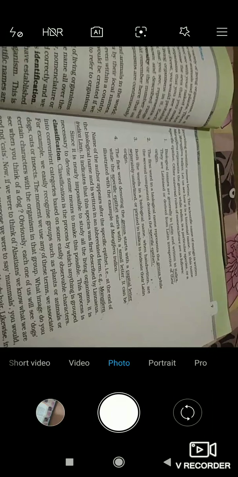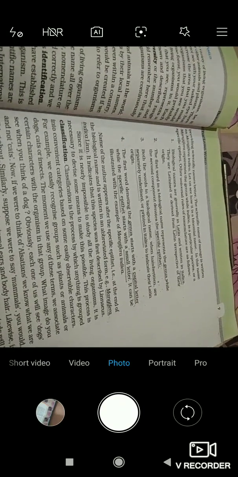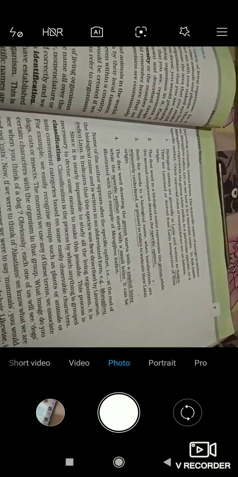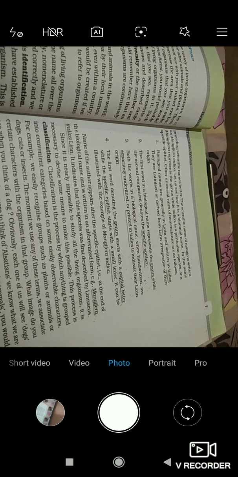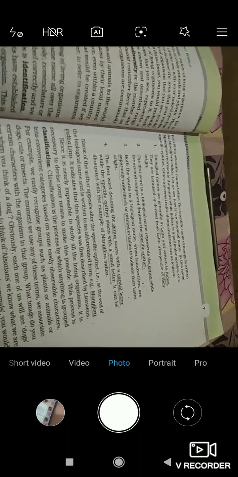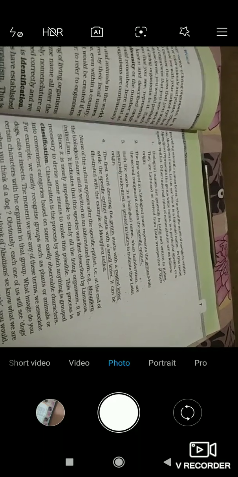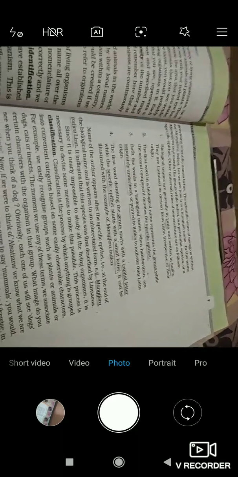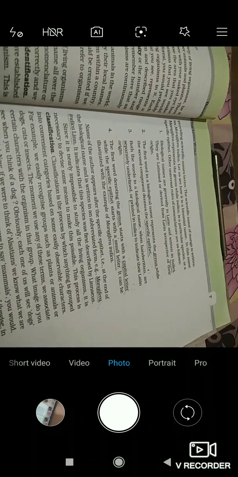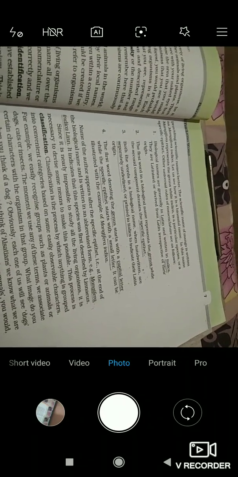Okay, so let's see the next statement. For example, we easily recognize groups such as plants, animals, dogs, cats or insects. So we can easily recognize these groups of organisms such as plants, animals, dogs, cats and insects. How?